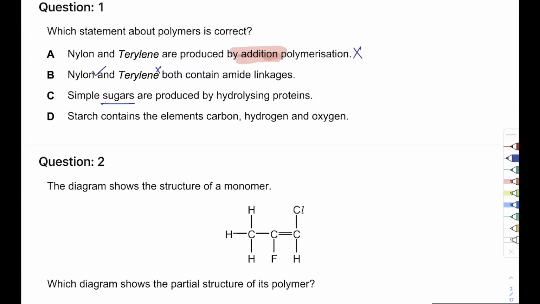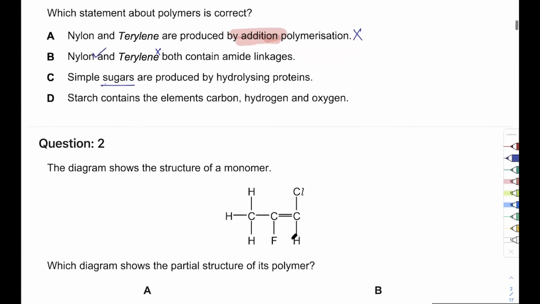Starch contains the elements carbon, hydrogen, oxygen. Starch is a carbohydrate, which means that it is going to have carbon, hydrogen, and oxygen. Walid, what did you mean by that sign? I don't know that. What did you mean? Do you want me to revise something that we just talked about? So the answer for this one is D.